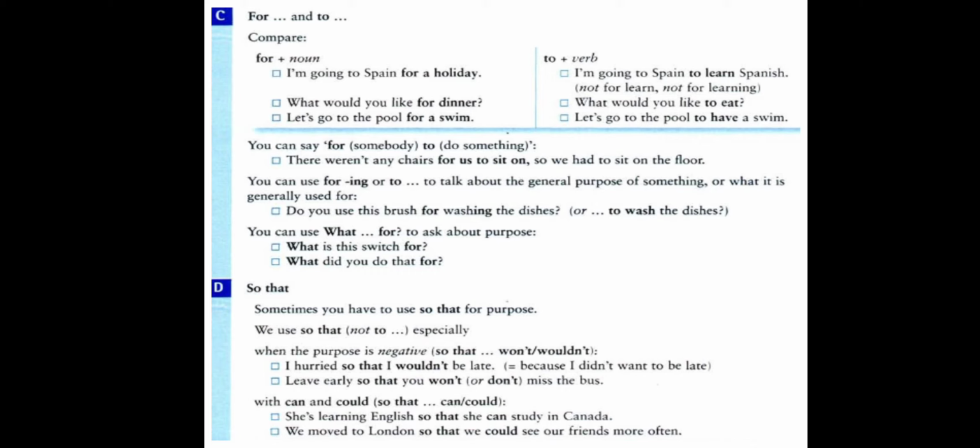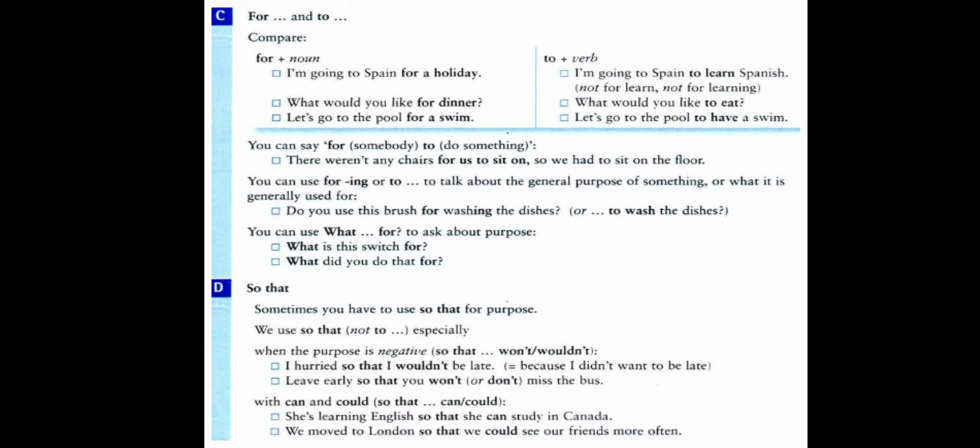C. For and to. If we speak about the purpose of something and it is followed by for, then we follow it by a noun. If it is followed by to, then it is followed by the base form. I am going to Spain. What is the purpose of going to Spain? For a holiday. For is followed by a noun. For is a preposition, and prepositions are always followed by nouns.